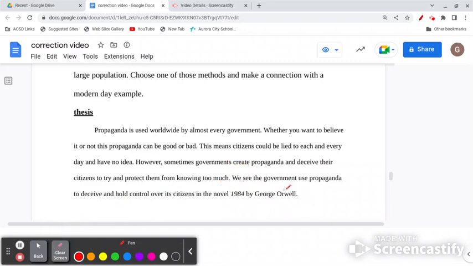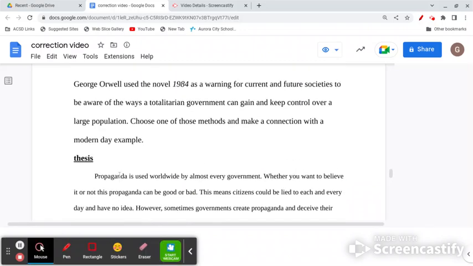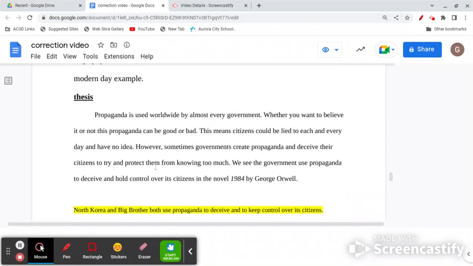But most importantly, this thesis statement only refers to the fact that propaganda is used in the book 1984 to deceive and control its citizens. That's only part of what that prompt is asking, right? Because the prompt says here that we need to make a connection with that book. And here we don't mention that connection. All right, we don't mention that connection.